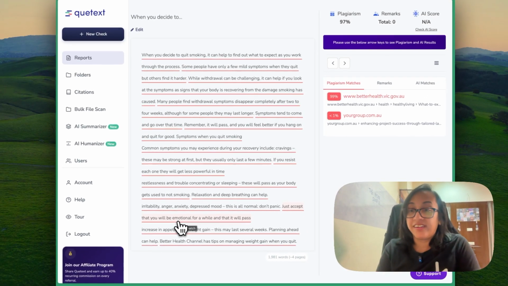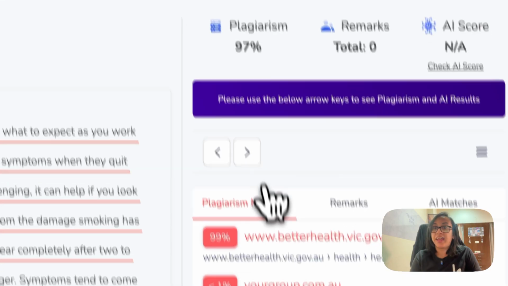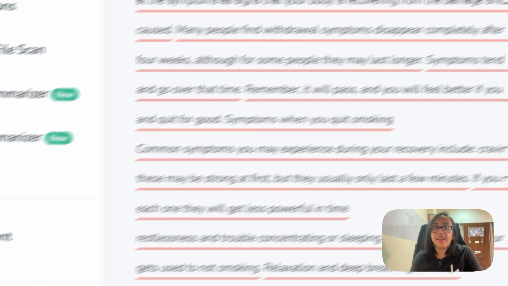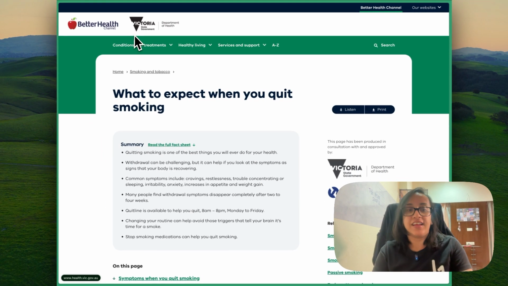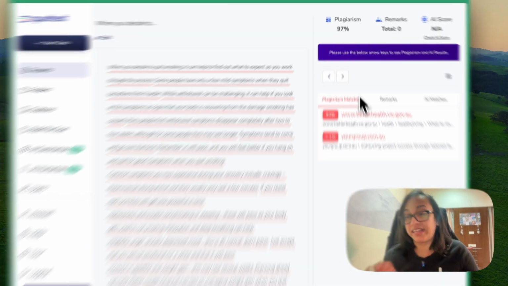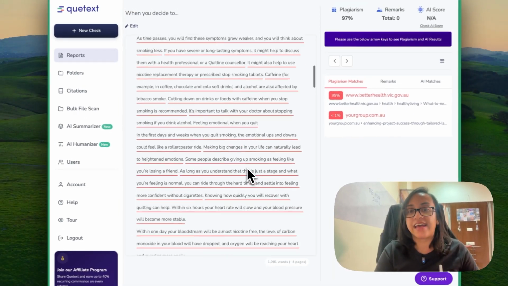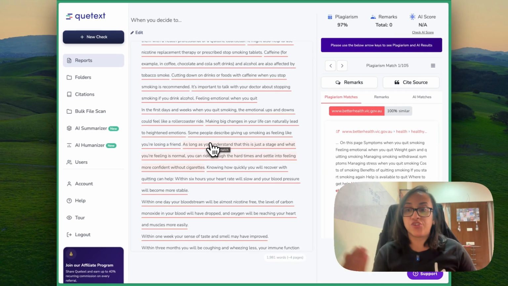The results are here, and we have gotten a 97% plagiarism report, and you can see the results have been copied from this website. This is exactly where I had copied it from, Better Health Channel. And so Quetext was accurately able to determine that almost every sentence from this text has been copied from this particular source. This goes on to prove that Quetext is a powerful plagiarism checker, and your text, if it's copied from somewhere, cannot escape detection from Quetext.